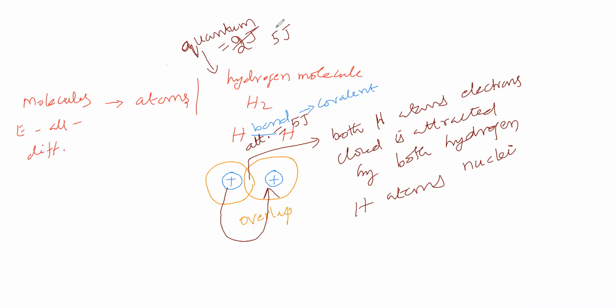So now we will consider that this bond has an attraction of suppose 5 joule. Now the molecule is absorbing a quantum.